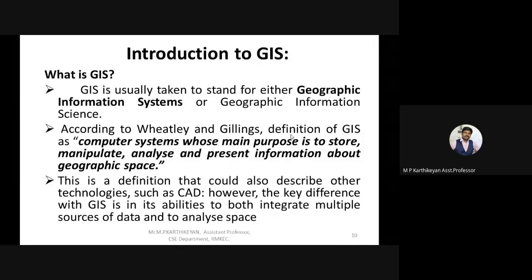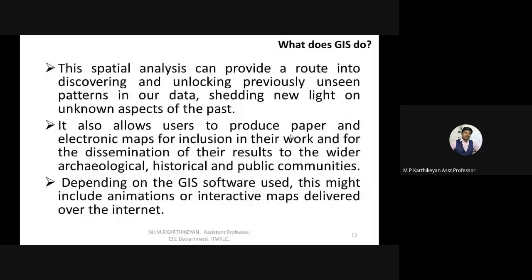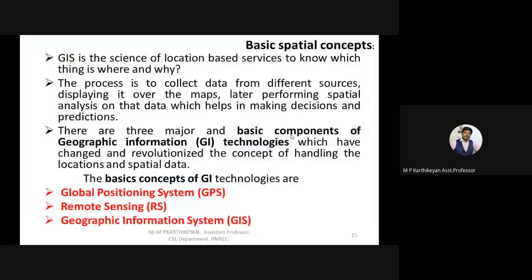The best application is Google Maps. So what does GIS do? It gets the data from various resources, analyzes it, and combines it together to give fruitful information. The two main concepts helpful for GIS are the global positioning system and remote sensing. The global positioning system tracks every location or individual to their exact location throughout the globe.